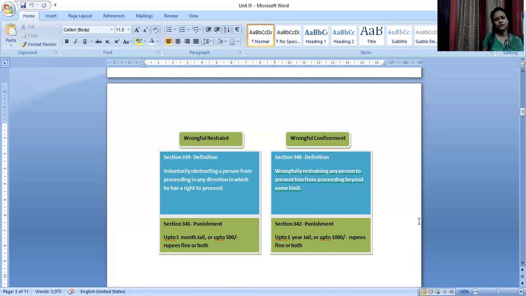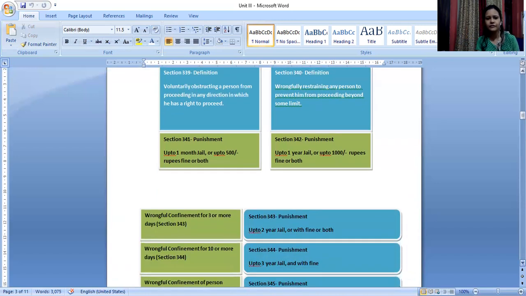In case there is a question with regard to this, you can give one introduction mentioning the chapter that talks about offenses affecting human body. Then you can mention what is wrongful restraint, what is the punishment. You can give illustrations or examples. And then you can mention what is wrongful confinement. Same way, illustrations, examples, and then punishment.